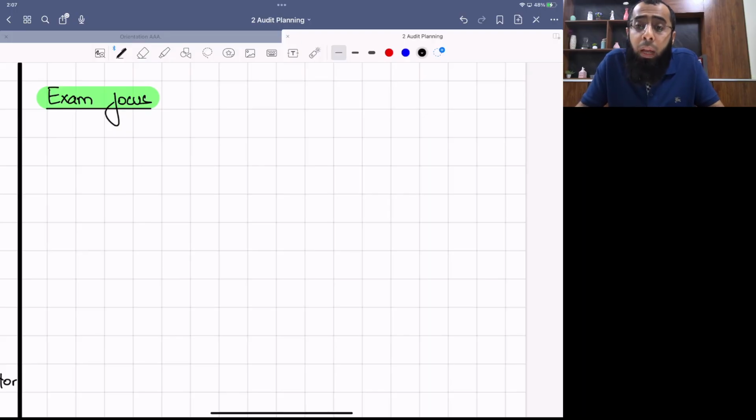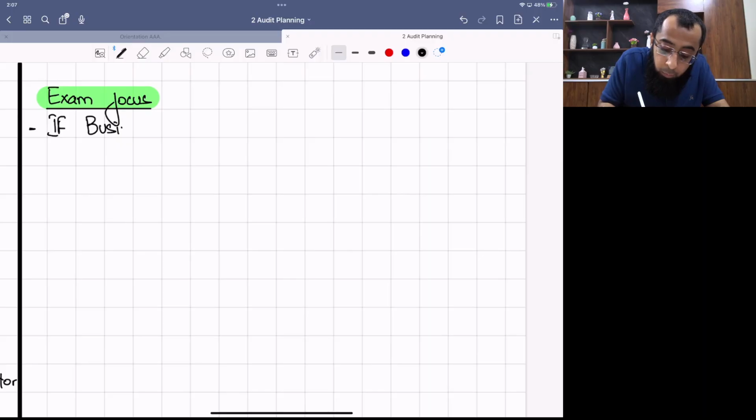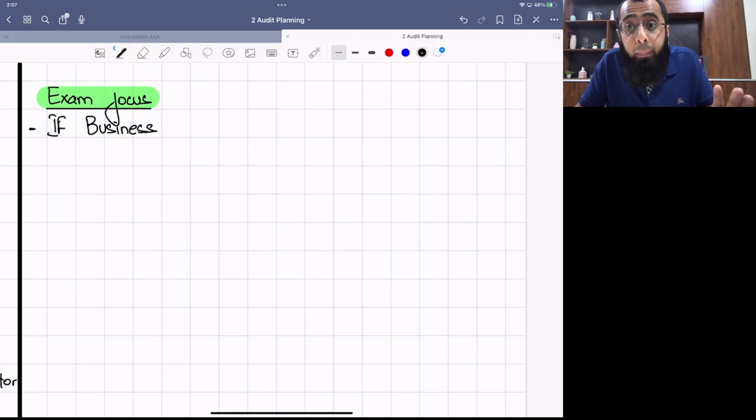Or this can also happen in the exam that business risk is not examined at all, and entire 20 to 25 marks of risk assessment are on a requirement of risk of material misstatement or audit risk. But if the business risk is being examined, it will be of a requirement of 8 to 15 marks. Okay? If business risk topic is examined. Now, with the word if, I'm indicating that this topic is not mandatory to be examined. Risk assessment head is mandatory.